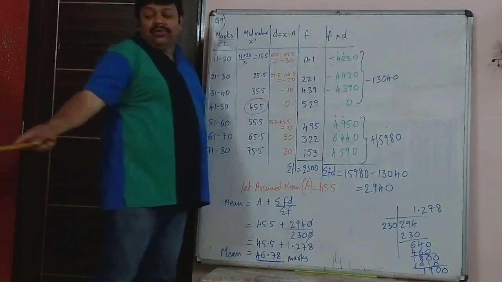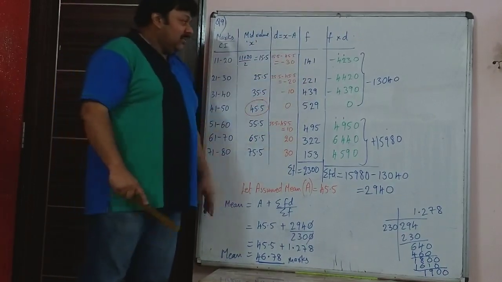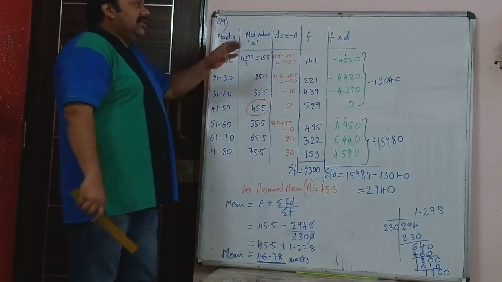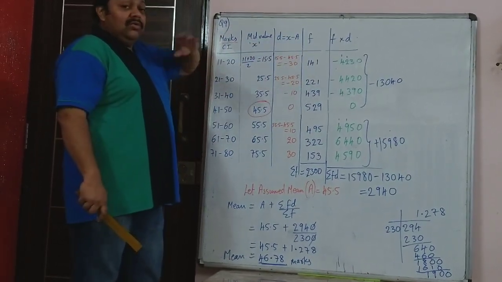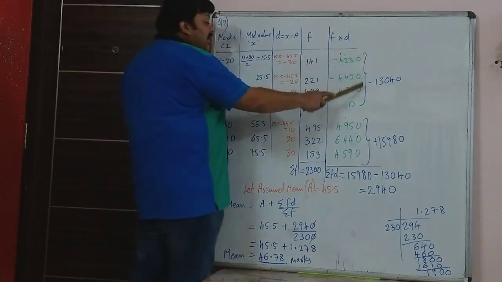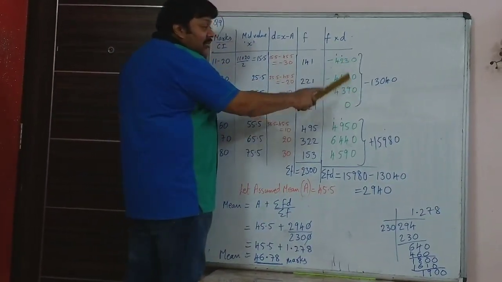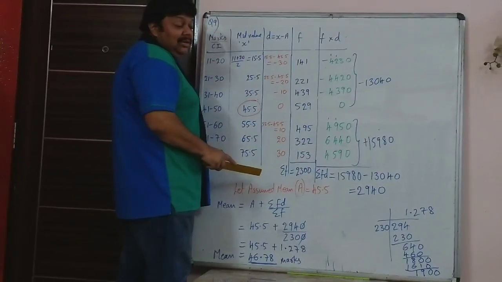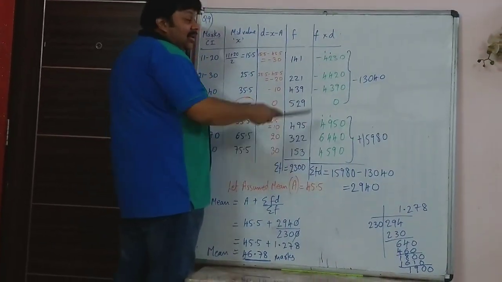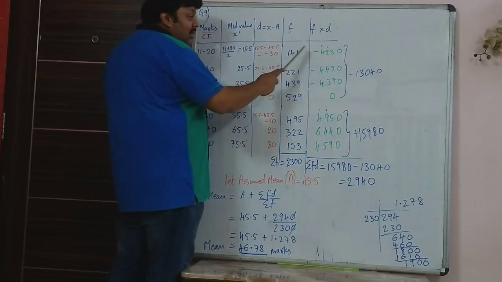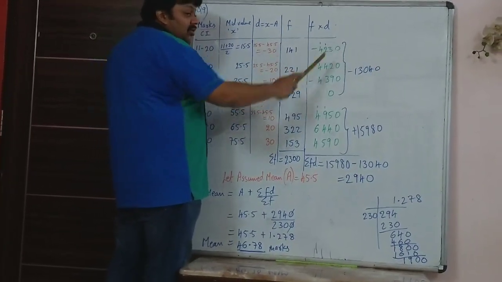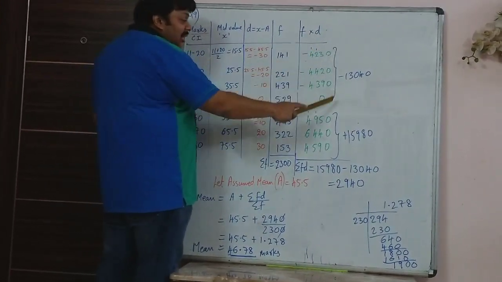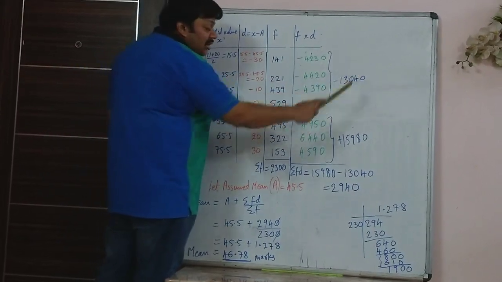Then you have to write the given frequency. As per the question paper, those frequencies are mentioned with respect to the corresponding class. Then when you write f into d, many good students also make mistakes here because the addition is not proper. So units place one below the other, tens place, hundreds place, thousands place. Please write it properly, because sometimes even the best of students make addition mistakes. So 141 into minus 30 is minus 4230. That way you do f into d for each of them. Then negative numbers I add, minus 13,040.